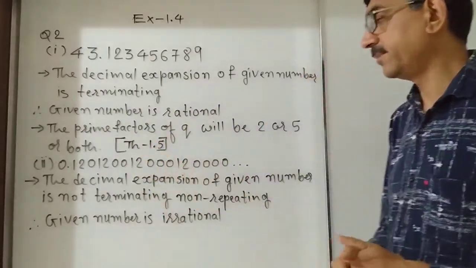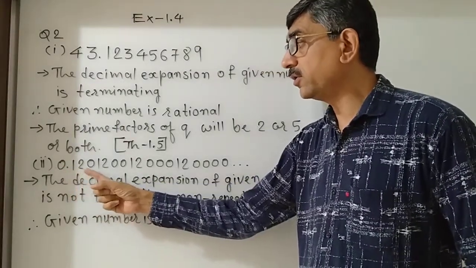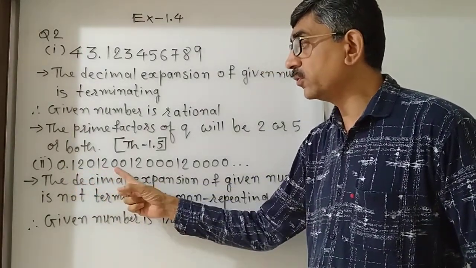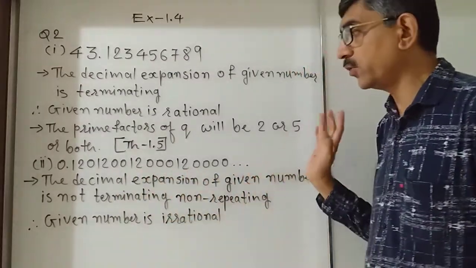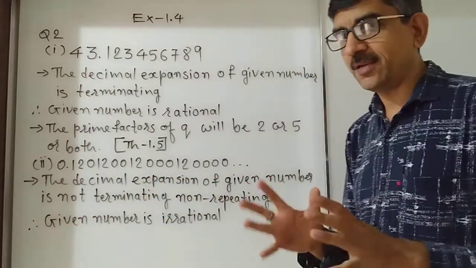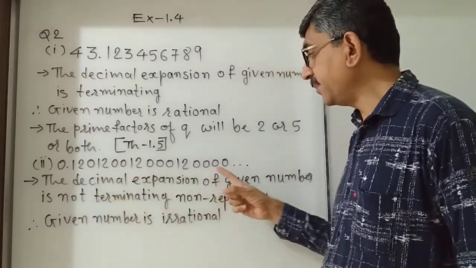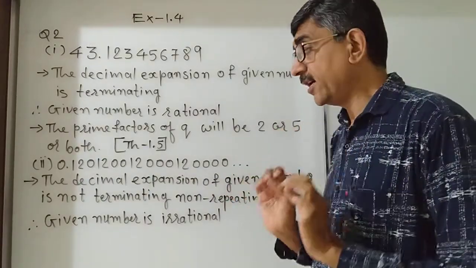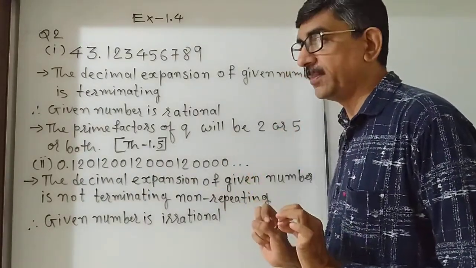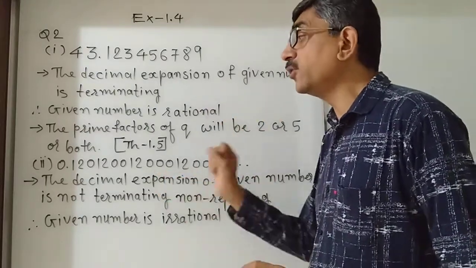Now second question. 0.120, 1200, 12000, 1240 and so on. So what can we say about this? Here the decimal expansion is non-terminating. Now we check whether it is repeating or non-repeating. If it is repeating, then rational. But it is not repeating.